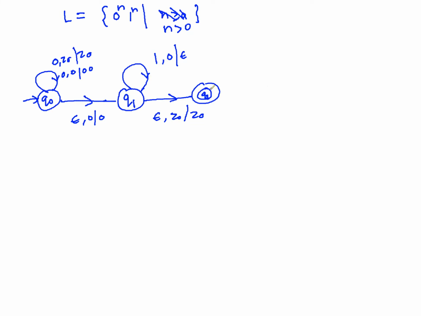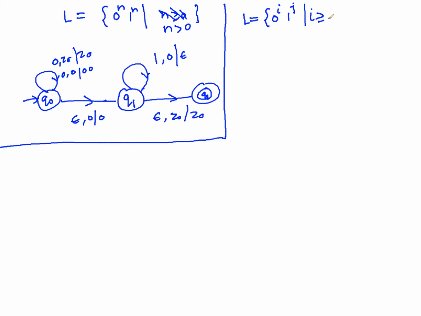Now let's change the language a bit. Suppose that I take the language as L equals 0 to the power i, 1 to the power j, such that i is greater than j, and i, j are greater or equal to 1. So the same thing, the only thing is now the number of zeros are more than the number of ones.